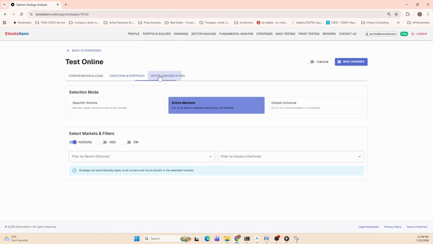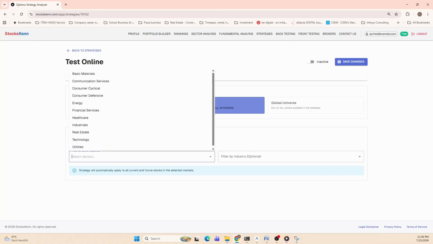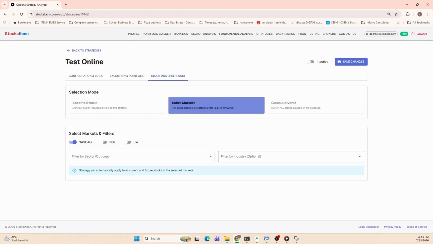And the third leg is where you are defining the market where you want to implement the strategy. So here you can select a full market. So I want to implement in full NASDAQ or NSE or Swiss market. Or you can also define within NASDAQ, I want to select a specific sector or industry.